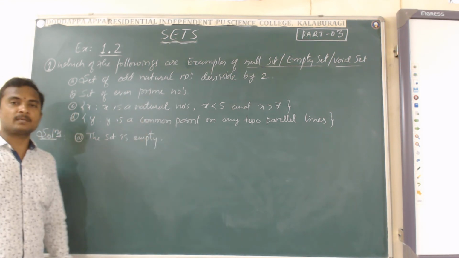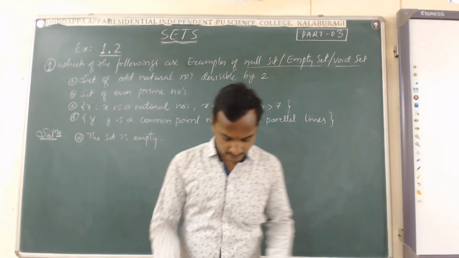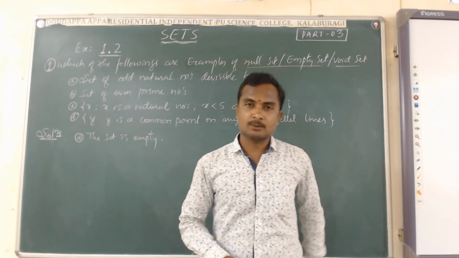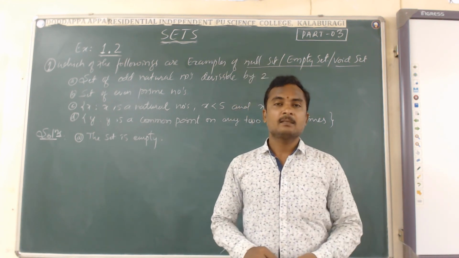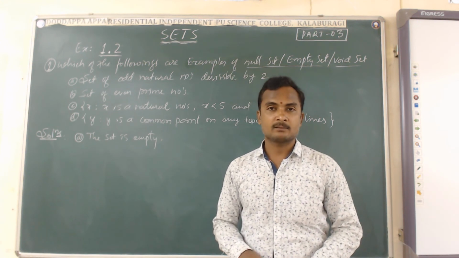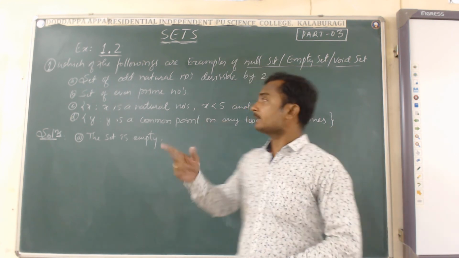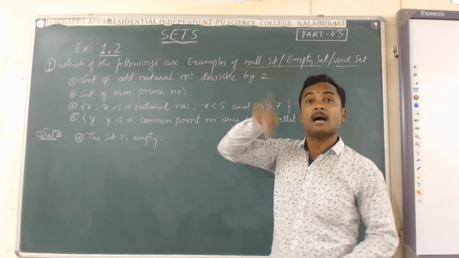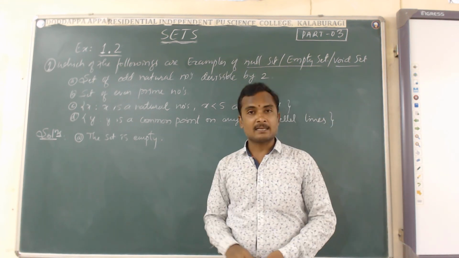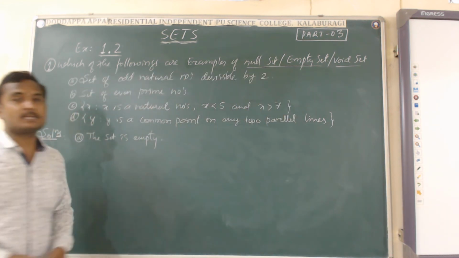The set is empty. The reason is that the numbers which are divisible by 2 are the even numbers, and the numbers which are not divisible by 2 are called odd numbers. It means odd numbers cannot be divisible by 2. Indirectly he is telling that there are some odd numbers which are divisible by 2, which is not possible. Therefore, the set is empty, and the answer is the first set is an empty set.